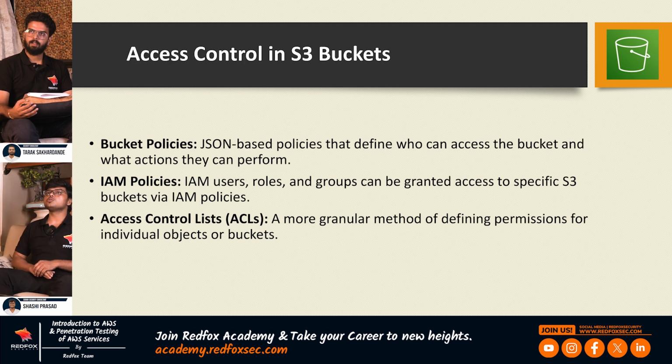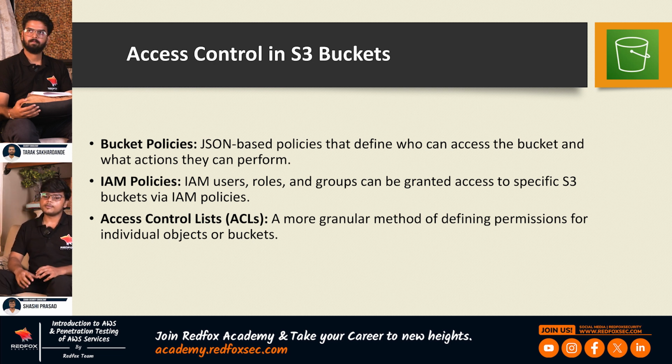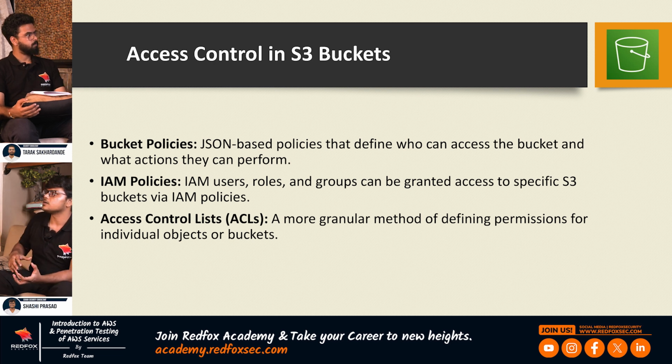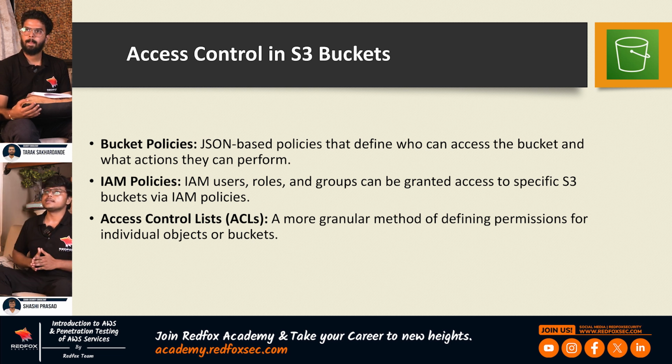Now let's talk about how these S3 buckets are secured. There are some access control policies in S3 that you can use to secure a bucket. Whenever you create a bucket, it is private by default. It means no one can publicly access it, and no one from any other AWS account can access it. So you have to apply access control policies on these S3 buckets so that they can be accessed by the principals or the users that you want to give access to. There are three types of policies in S3 with which you can provide access to a bucket.